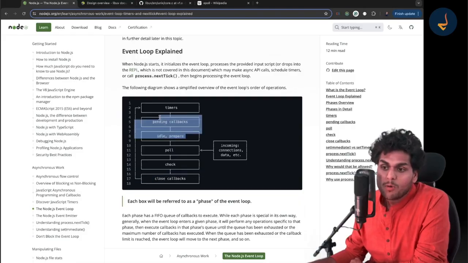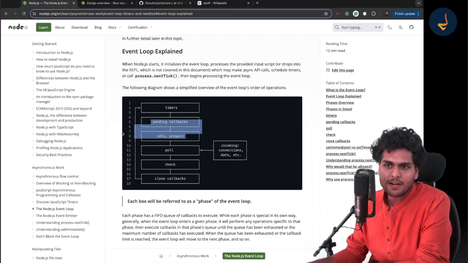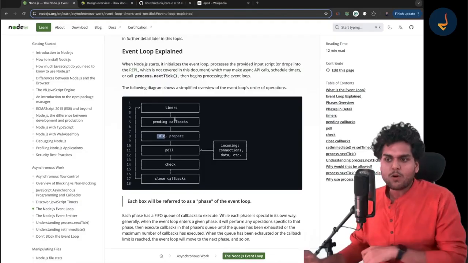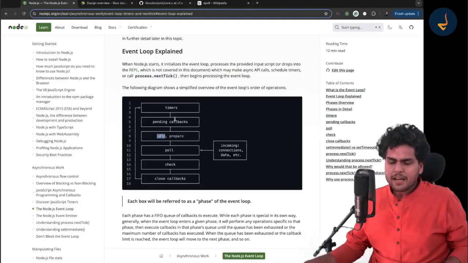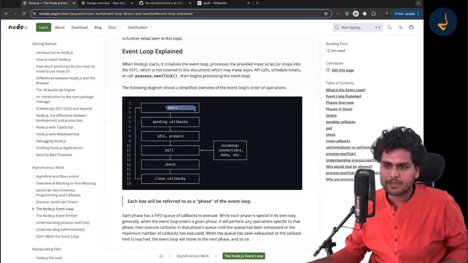But there are 2 more phases in between, as stated by the official Node.js documentation. These are pending callbacks and idle, prepare. If you see, these phases occur in a sequence: timers, then pending callbacks, then idle and prepare, then poll, then check, then close callbacks, and then this loop goes once again to the timers.